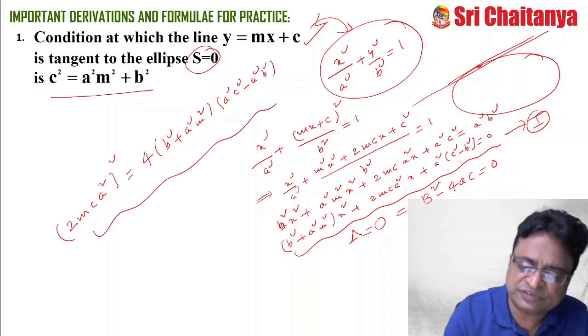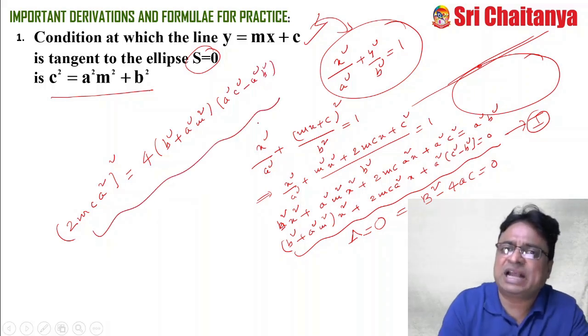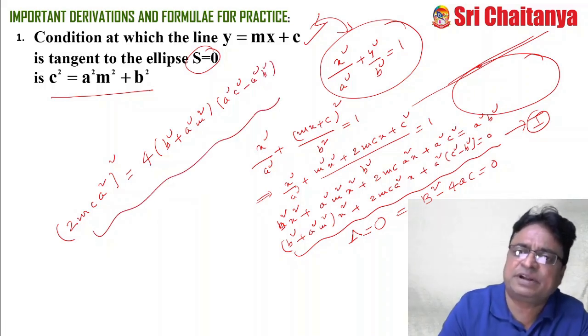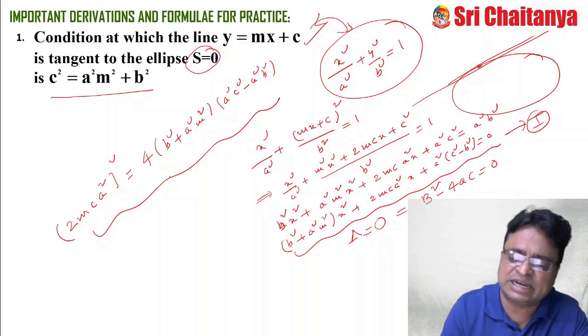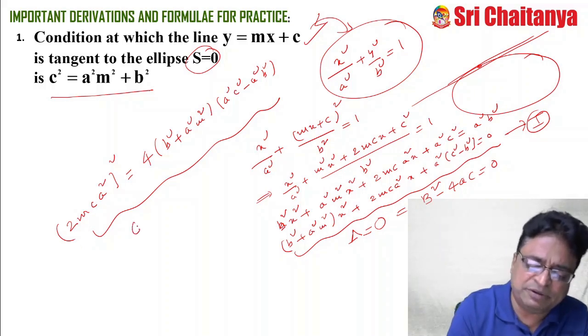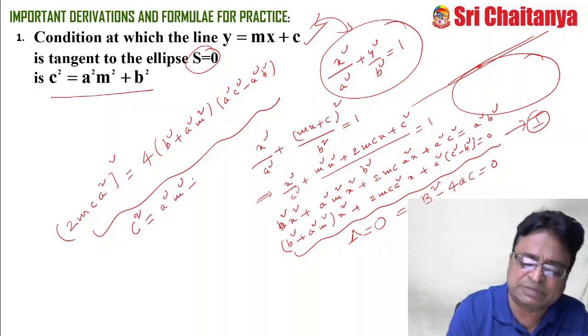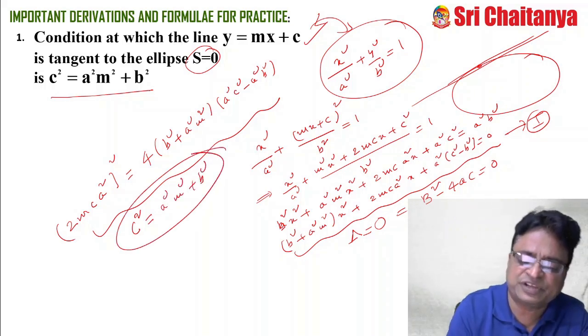You simplify this. After cancellation of all the common factors, see very simply, 4 gets cancelled and m gets cancelled. You can land with c square is equal to a square m square plus b square. This is the condition.